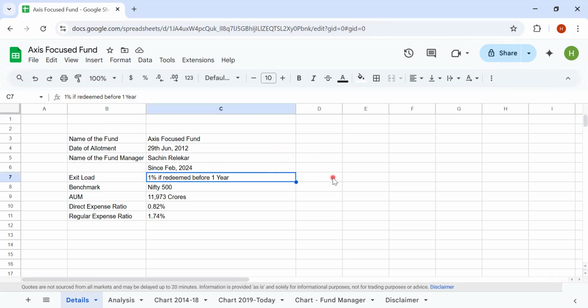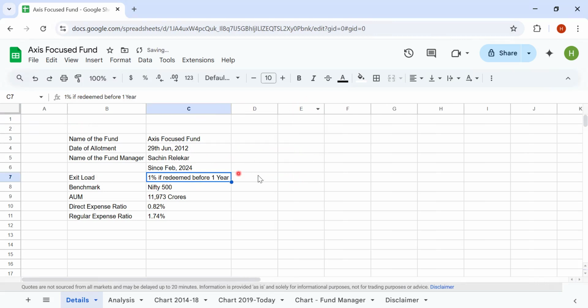If it is redeemed before 1 year, you have an exit load of 1%. But ideally, any equity investment has to be for more than 5 years. So for somebody with that horizon, this will be relevant. The benchmark is Nifty 500, and the AUM right now is around 12,000 crores.